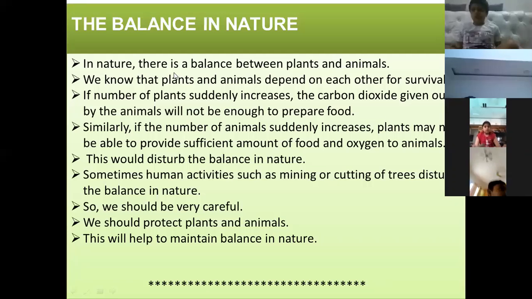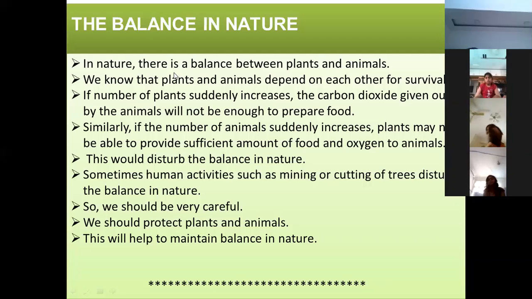Even for mining and cutting of trees, we disturb nature. When we disturb nature, the number of plants and animals also decreases, and it will create an imbalance in nature. So we should be very careful. How can we create a balance in nature? Due to human activities, many trees are being cut. So what can you do?